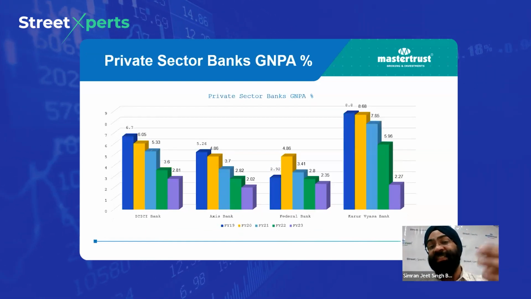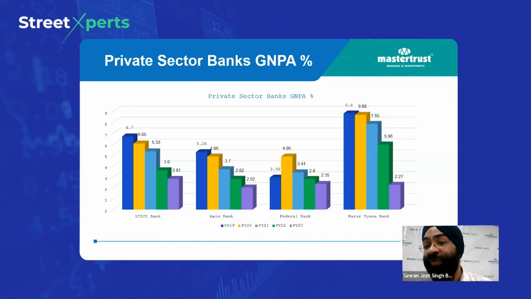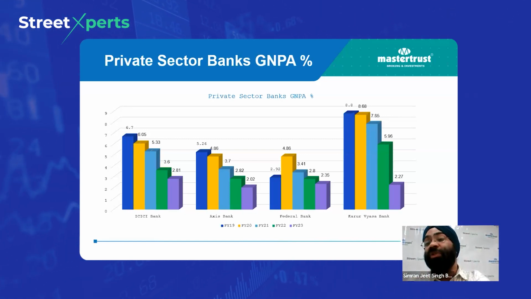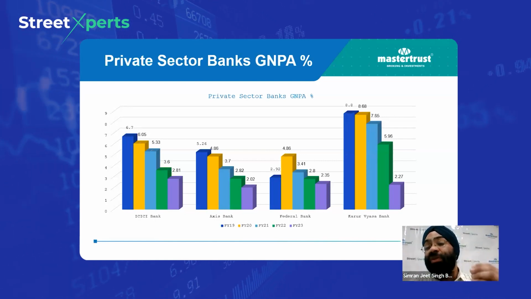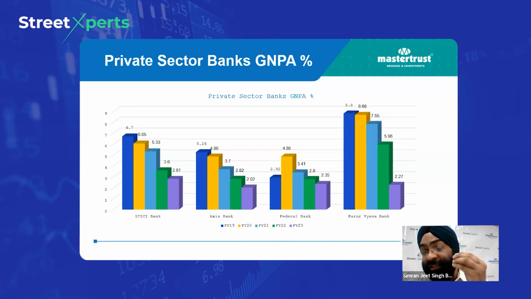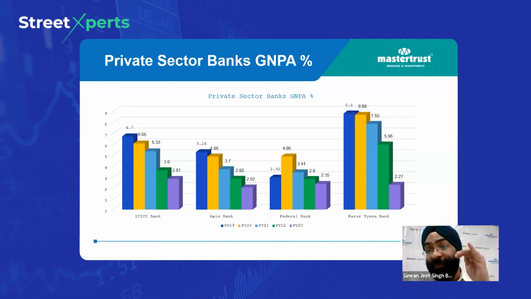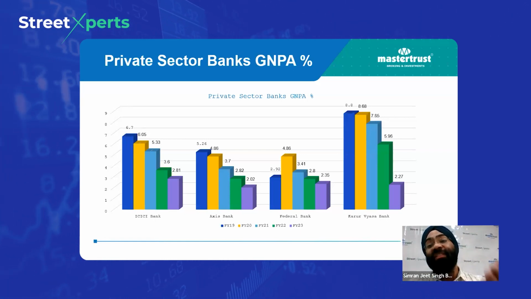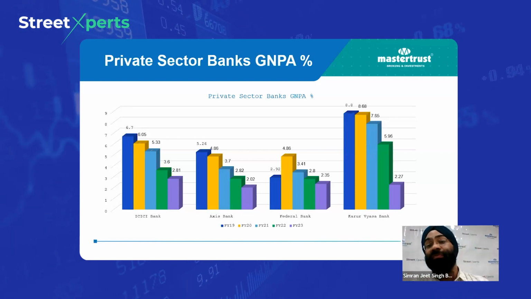Same in the case of SBI, it has fallen from 7.53% to 2.78%. And this is the gross NPA of the private sector banks. If you take the example of Karur Vysya Bank, it has decreased from 8.8% to 2.27%. Again, I want to tell you that the improvement in this ratio is lightening the banks' balance sheets, and they now have more money and are lending freely to various segments.